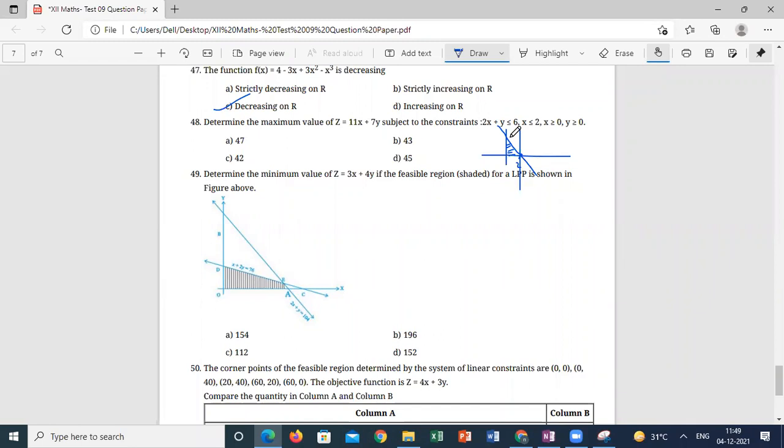The region is bounded, it is not like this, student, sorry. What region will you get, students, here? What are the corner points you will get here?